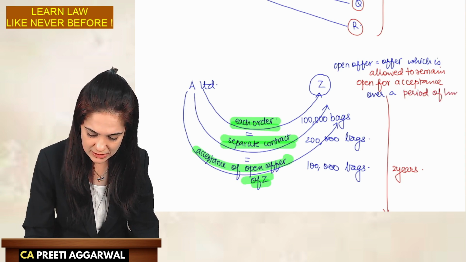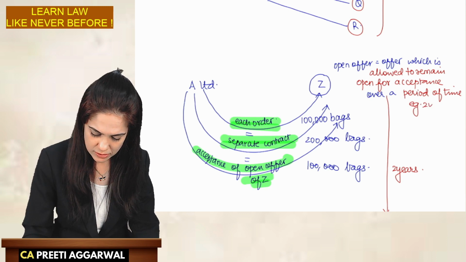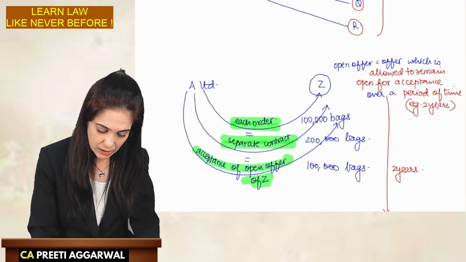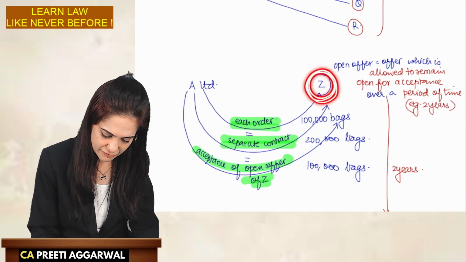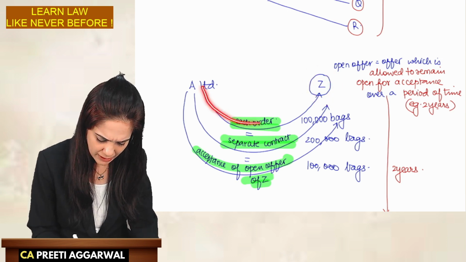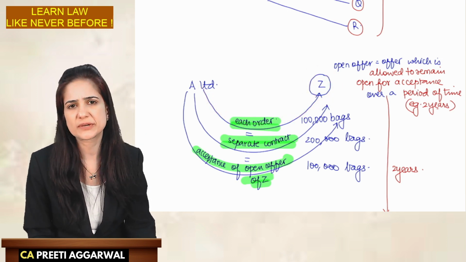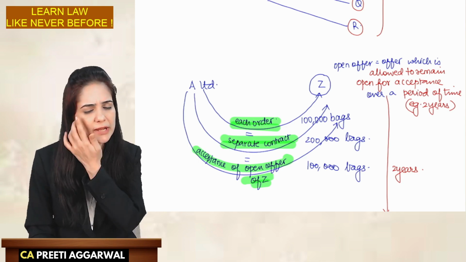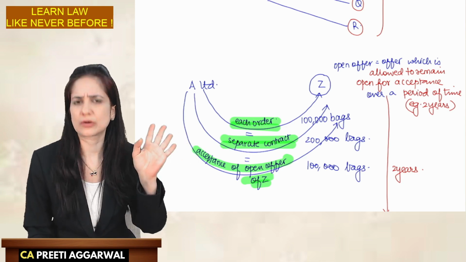In my case, 2 years. Open offer is an offer which is allowed to remain open for a period of 2 years. It means in these 2 years, you can place the order however you want.